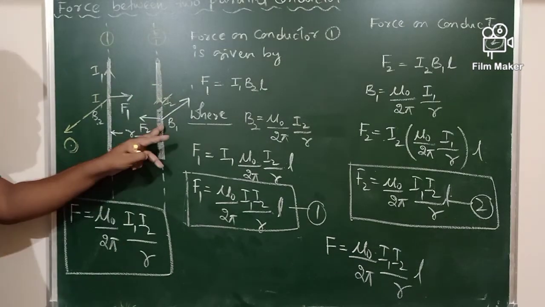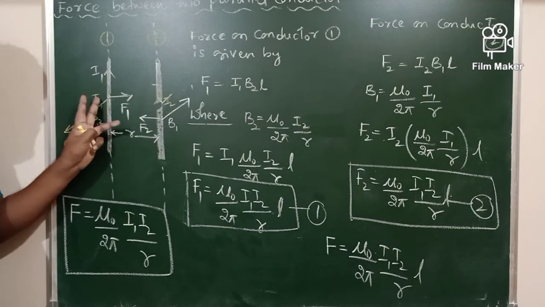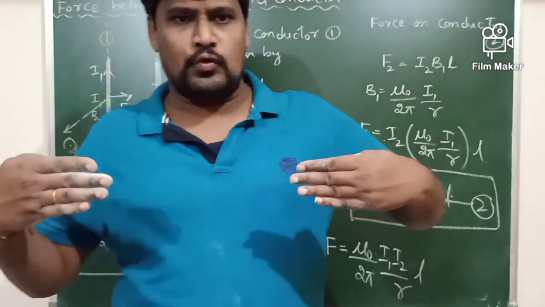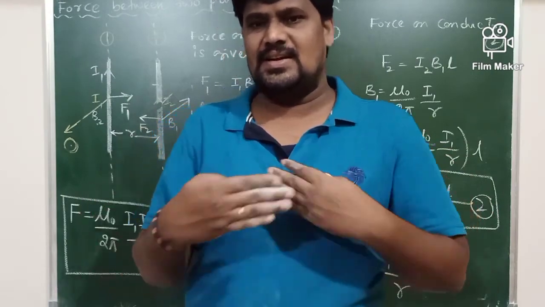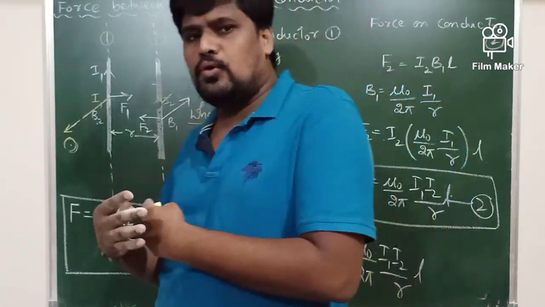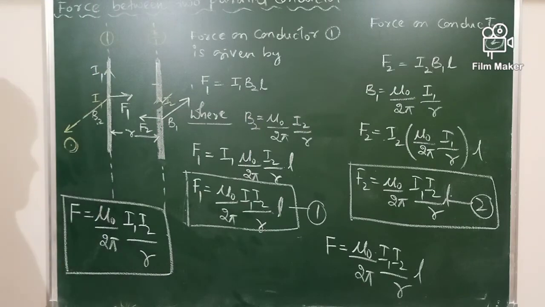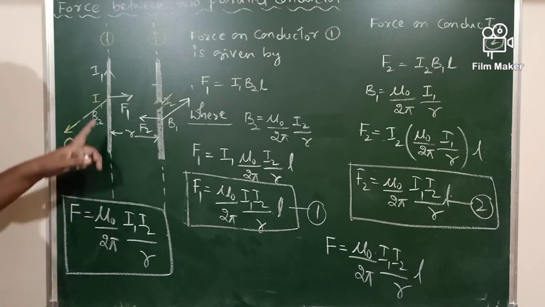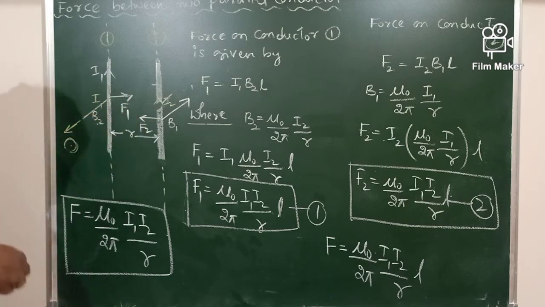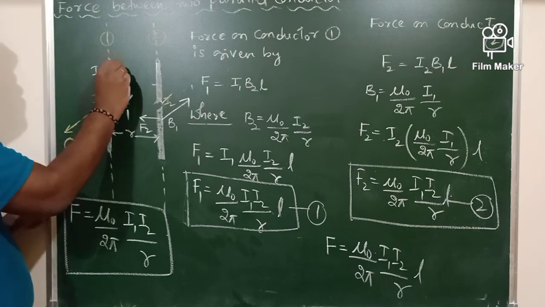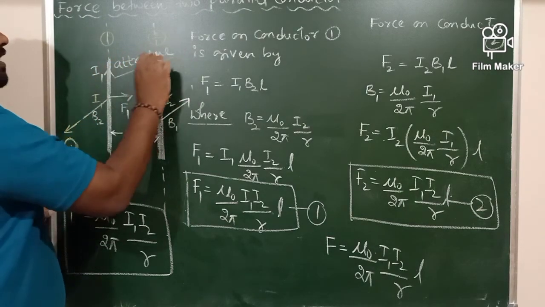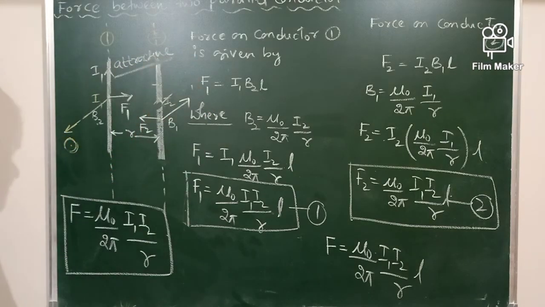The second force is towards the first conductor and the first force is towards the second conductor. In general, these two forces are acting towards each other. F1 as well as F2 both are acting towards each other. Definitely, if these two forces are acting towards each other, what is the nature of the force between these two conductors? Definitely, the nature of force is attractive. These two conductors attract each other as per the direction of the force here.